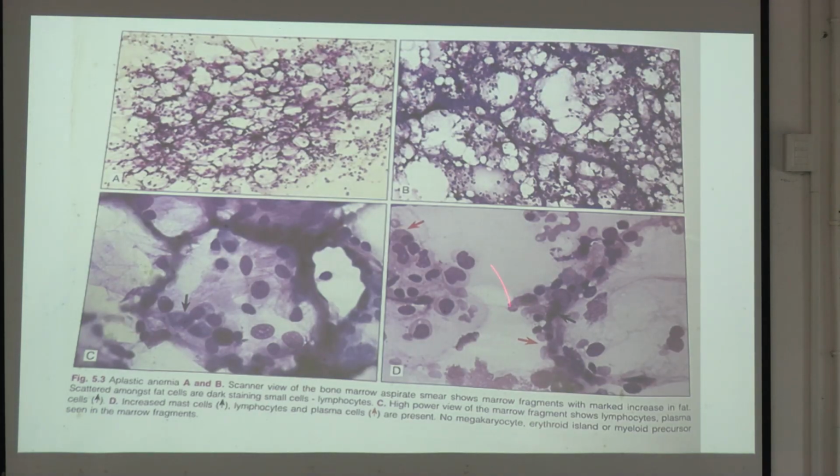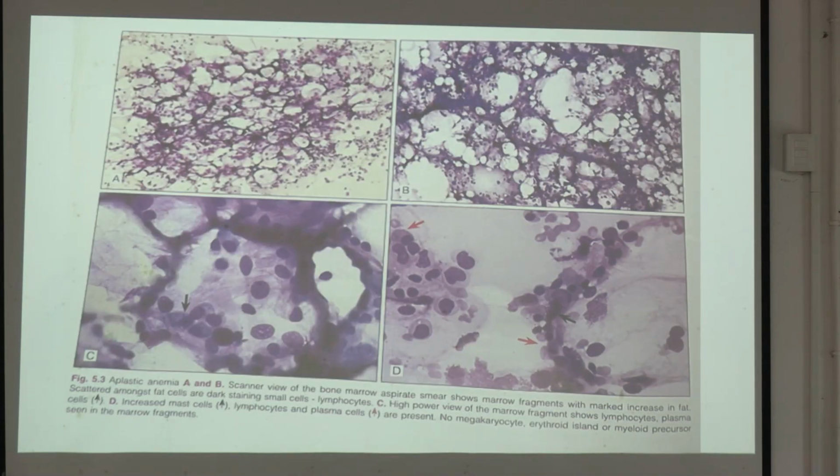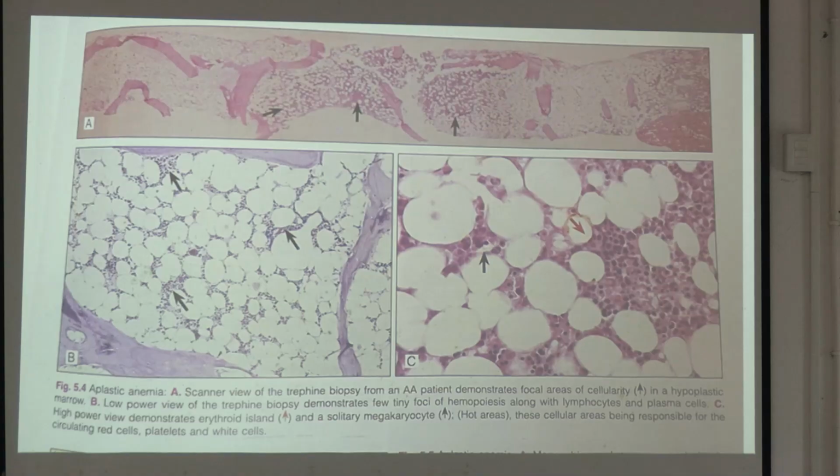Now these are the pictures of bone marrow. You can here see the fat space. These are all fat space. So normally this much fat space should not increase. Normally cellular material will increase. But here you can see all are fat space. And here you can see the lymphocyte, plasma cell and mast cell. These are, you can see the fat space.